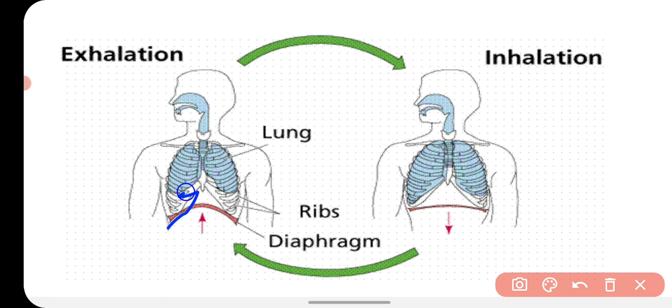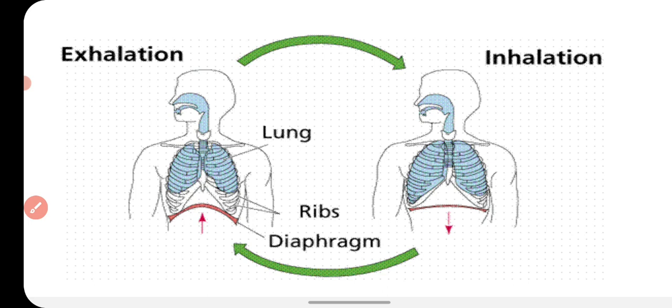Here the diaphragm goes up, and the intercostal muscles of the ribs cause contraction in the ribs. So the volume of the lungs decreases, and so the pressure of the lungs increases. And when the pressure of the lungs increases, the air starts to rush out from the lungs into the atmosphere. So our ribs and our diaphragm play a very important role in our breathing mechanism.